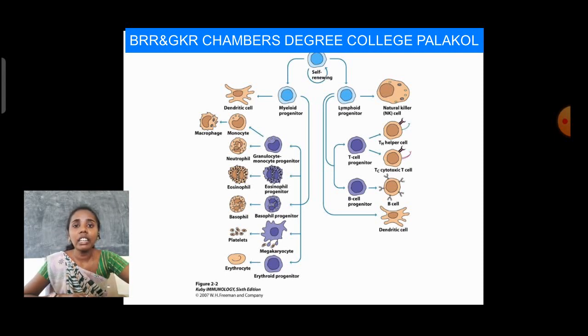T cells can produce Th helper cells and Tc cytotoxic T cells, and B cells can produce B cells also. Only the lymphoid progenitor cell can directly produce dendritic cells and also natural killer cells. So these are all about the diagrammatic representation of the cells present in the immune system.